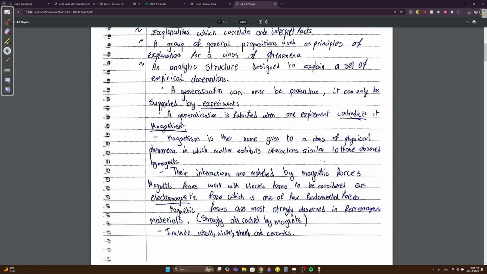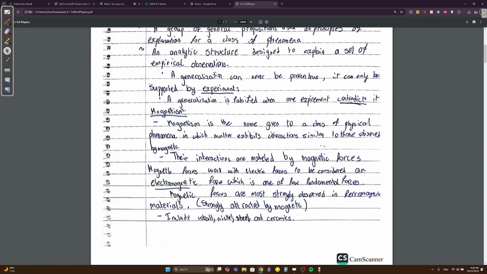This is the important part. A generalization can never be proven true. It can only be supported by experiments. A generalization is falsified when one experiment contradicts it. The famous example is the apple example. A guy had 15 green apples and he thought, green apples all taste sour. He kept on eating them, and then his 15th green apple actually tasted sweet. So that falsifies his generalization that green apples are sour.